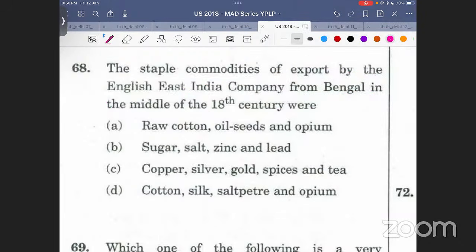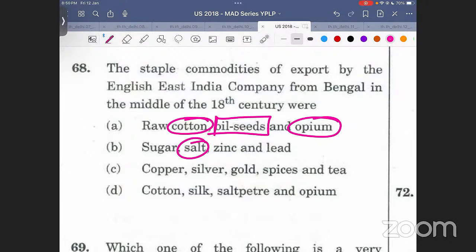So now see, this can also be solved if you look at it carefully. अगर आपको सब नहीं भी पता है, कुछ चीजें इसमें से पता होंगी, you will know about some particular thing. For example, opium, it has always been exported from India. Cotton has always been exported from India. Oil seeds, India is still importing oil seeds. तो oil seeds कैसे बाहर जा सकते हैं? Then salt, yes, salt can be exported from India. ठीक है. Zinc, lead, भाई lead. How can lead be there? Lead India export नहीं कर सकता है.